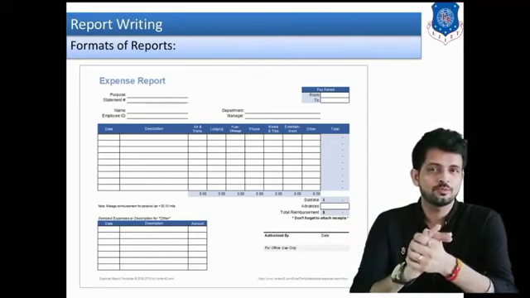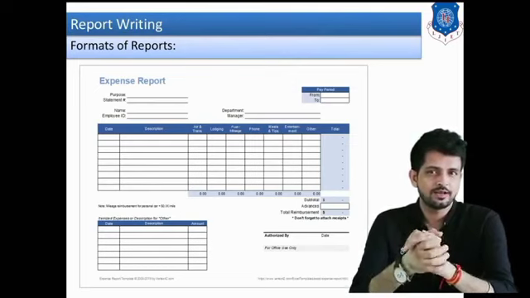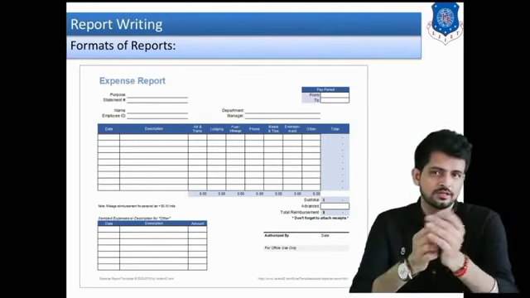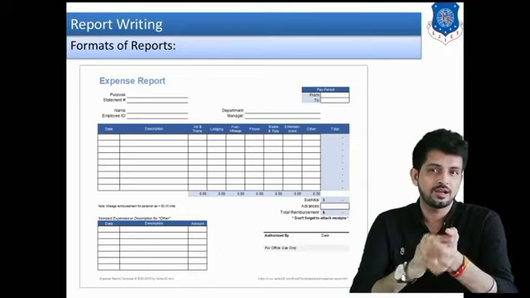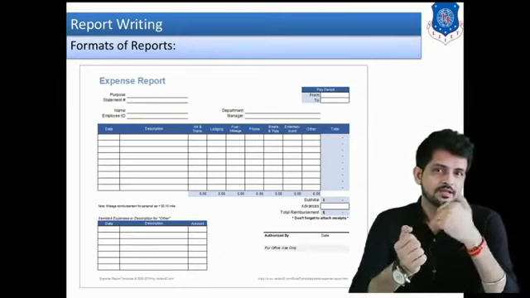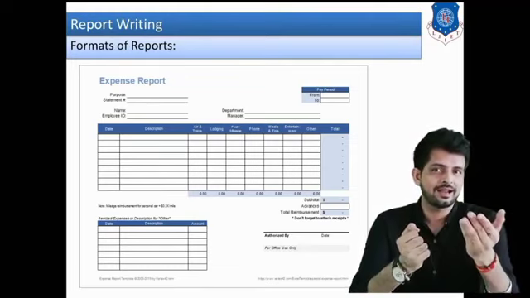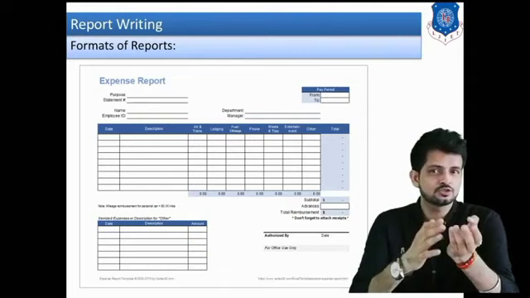You have to also mention each and every detail that the company is providing. For example, food expenses for lunch or dinner are to be written. If you are going by plane, by flight, or by train, everything is to be mentioned here.